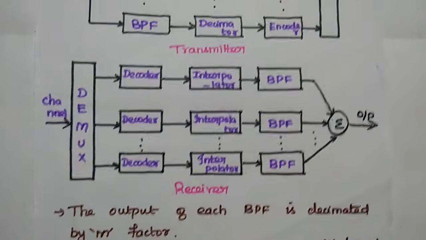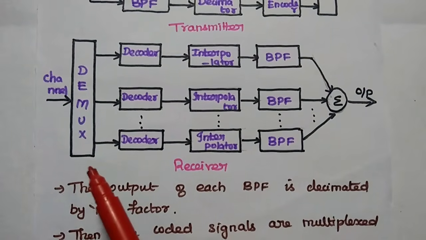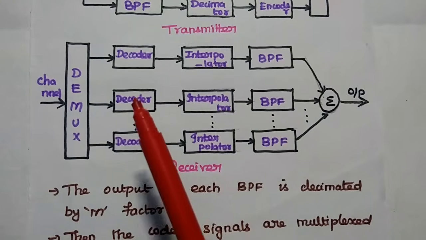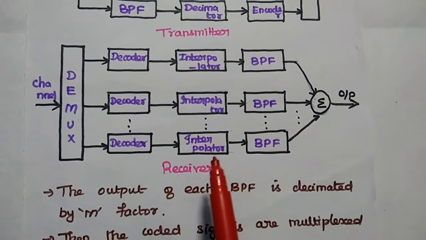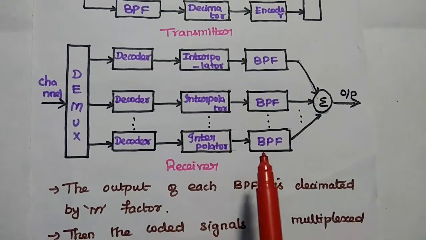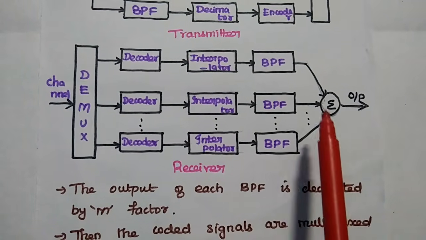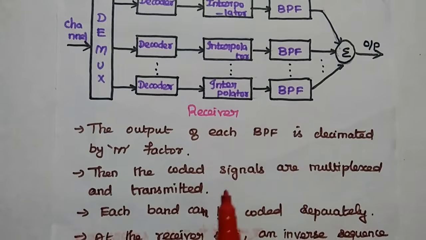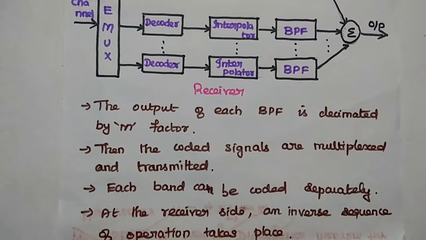At the receiver side, we perform the reverse operation. So we demultiplex that signal. That way the subband signals can be obtained, and we decode each signal separately and then interpolate. Interpolate means upsampling by the factor M, and then we give it as input to the bandpass filter. Finally, we sum up all the outputs of the bandpass filters to get the original output. So this subband coding is widely used in the area of communication systems.